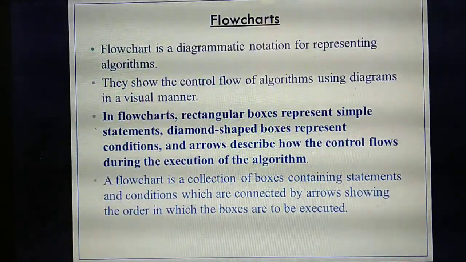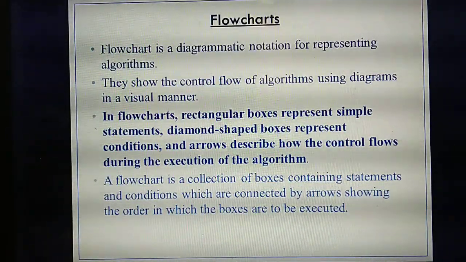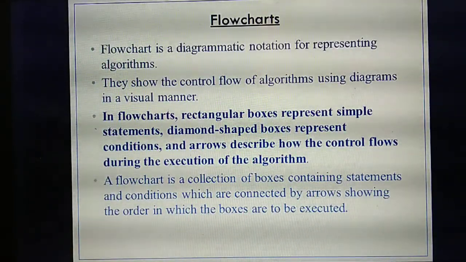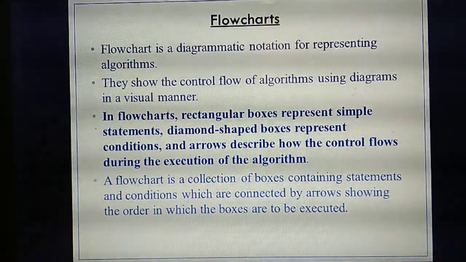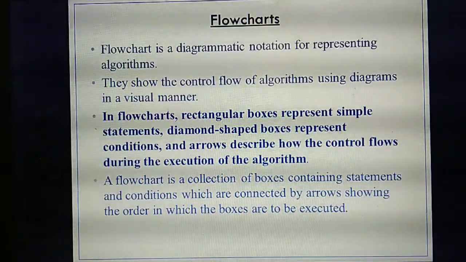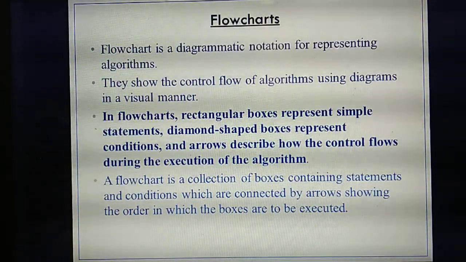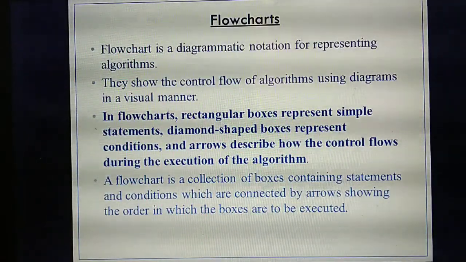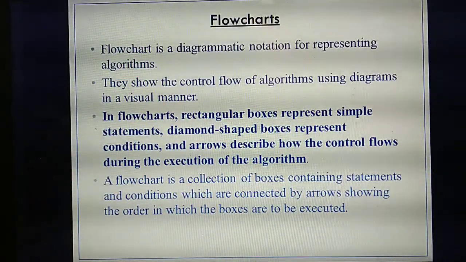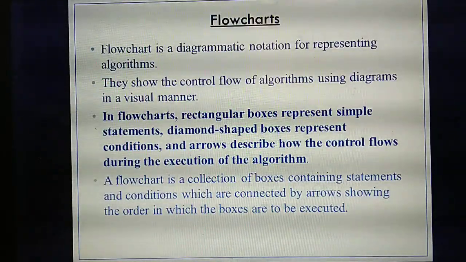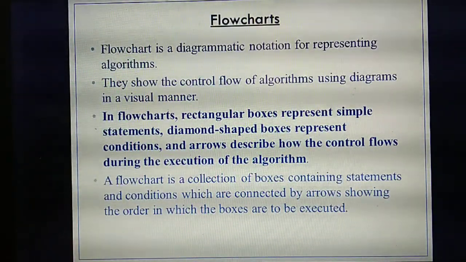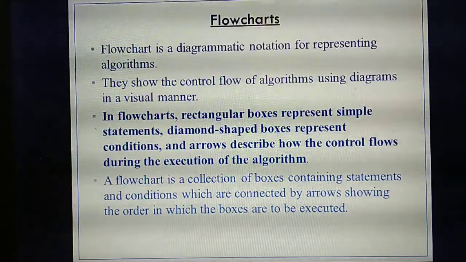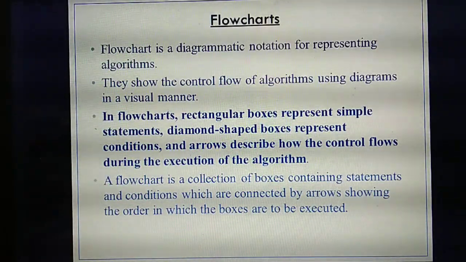So the next thing is the flowchart. This is very, very important. In this chapter you are going to study this topic, flowchart, in detail, and it's very, very easy. So listen. What is the use of a flowchart? It is a diagrammatic representation for representing an algorithm. Whatever you are going to type as a program in the computer, the same thing you are going to draw as a diagram with a flowchart.